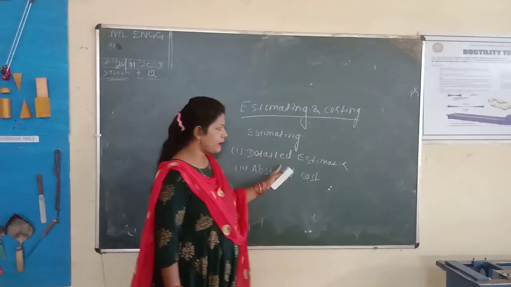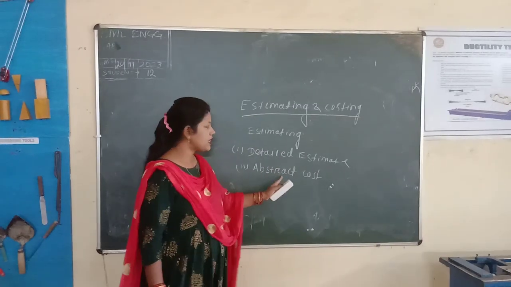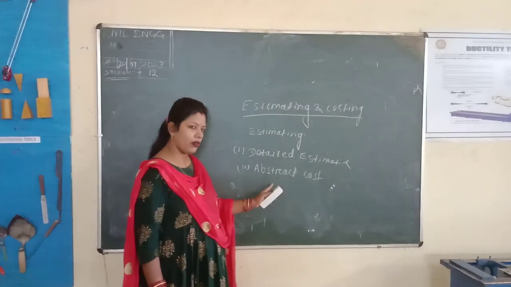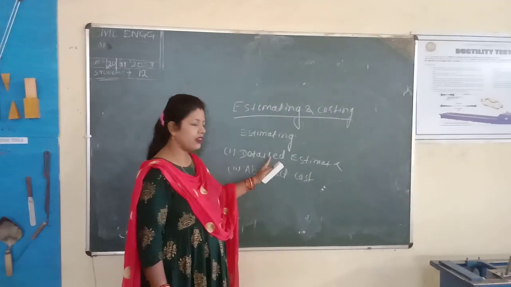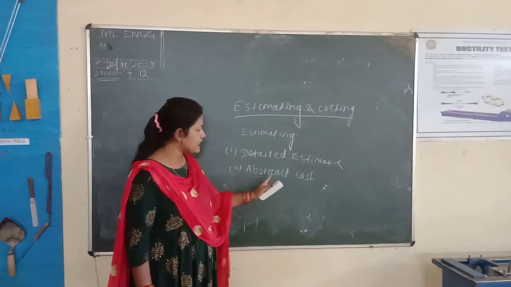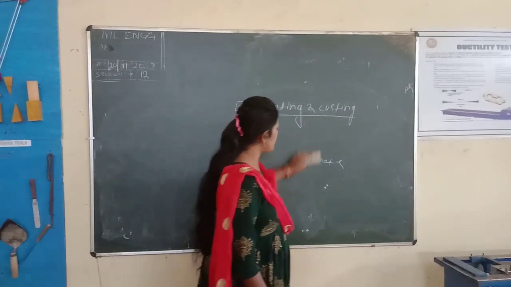In detailed estimate, the quantities are required, and in abstract estimate, the costs are evaluated. In both cases, first of all, the quantities are required, and in abstract cost, the cost is evaluated. So, what is the detailed estimate?